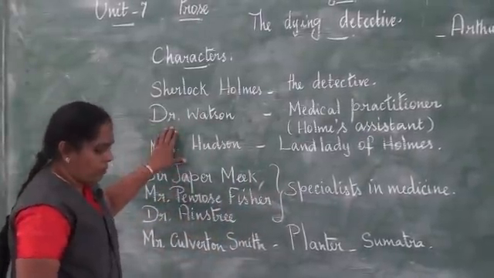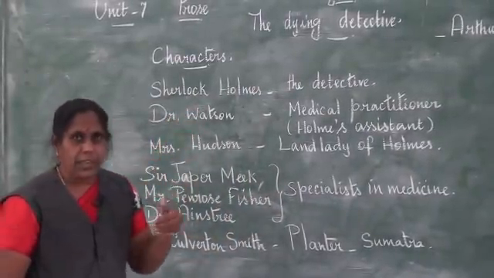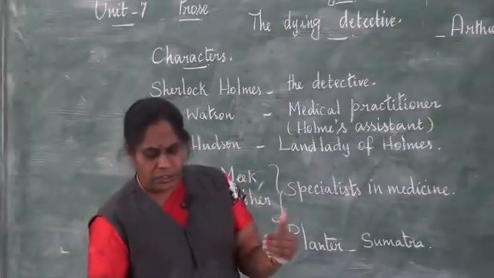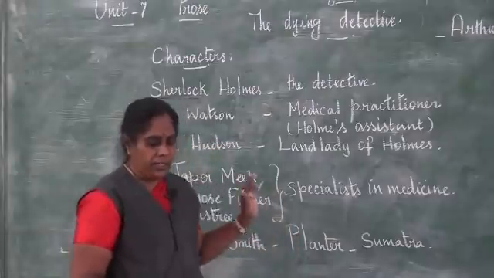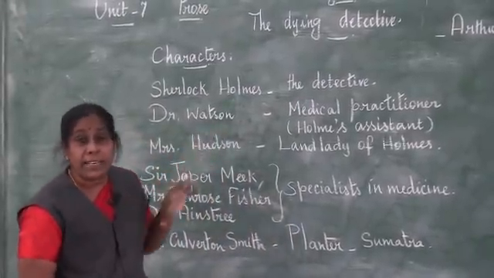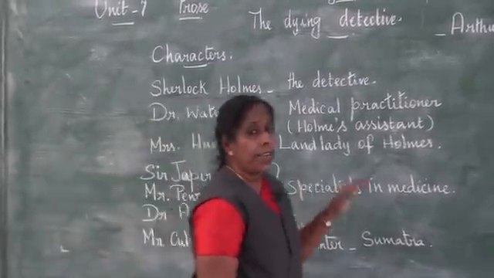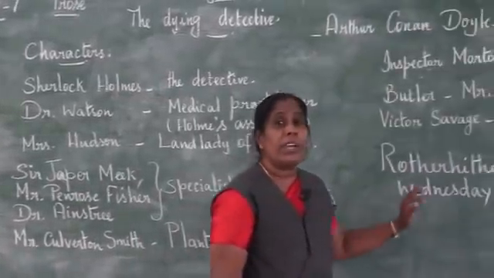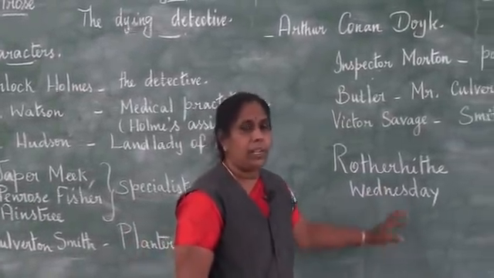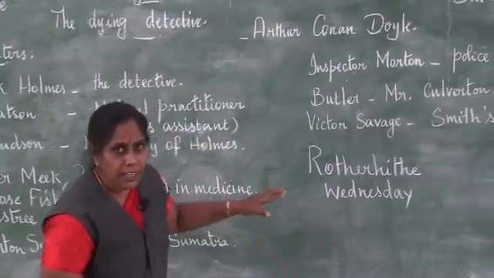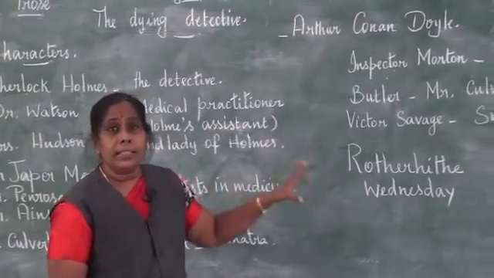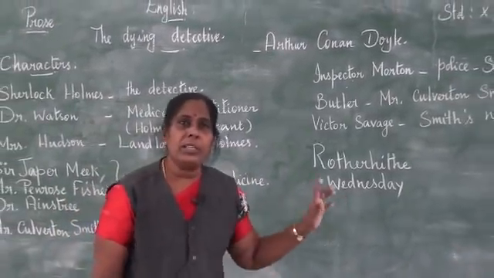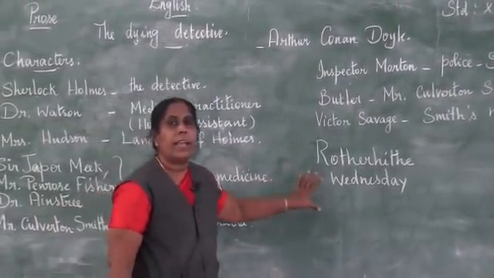And Holmes called him close to him. But then he said not to come too close to him, because he was suffering from a disease which he had contracted. And this disease was very famous in Sumatra. Sumatra is one of the Indonesian islands, and this island belongs to the eastern continent, that is the Asian continent.